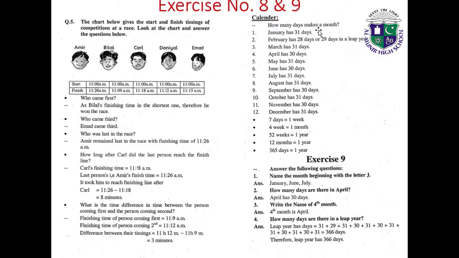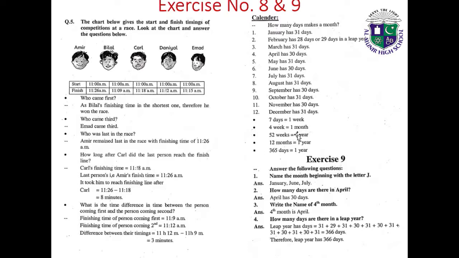Calendar: how many days make a month? January has 31 days. February has 28 days, or 29 days in a leap year. March has 31 days. April has 30 days. May has 31 days. June has 30 days. July has 31 days. August has 31 days. September has 30 days. October has 31 days. November has 30 days. December has 31 days.